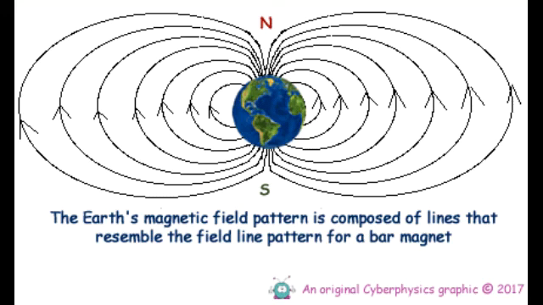The Earth's magnetic field pattern is composed of lines that resemble the field line pattern of a bar magnet. If you think of the Earth itself as a magnet, the Earth contains a magnetic field around it. It has the capacity of magnetism. You can clearly see the lines or the magnetic field patterns, how they are drawn. These are only imaginary, but the effect of the magnetism is around the Earth's surface.